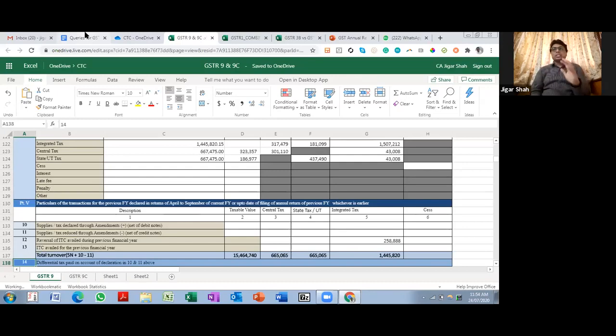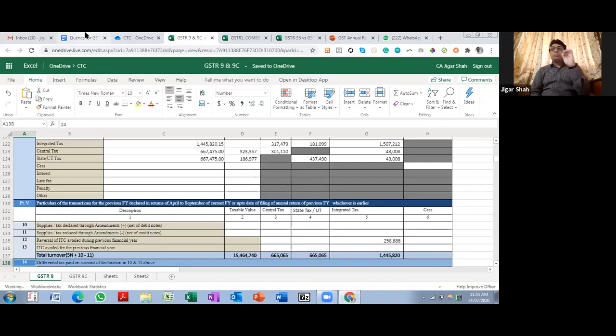The golden rule is as such: if you have paid tax of 18-19 in 18-19, it will go in table 4.